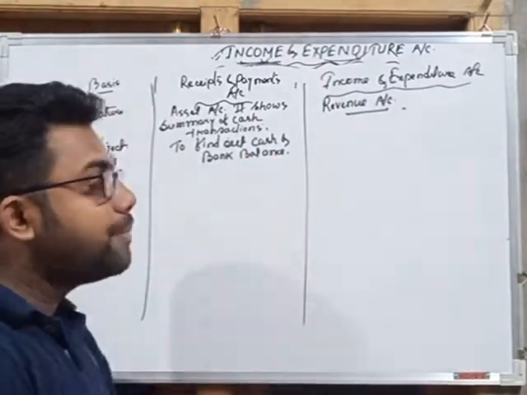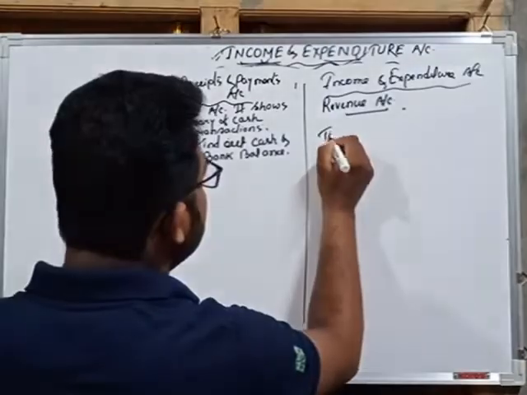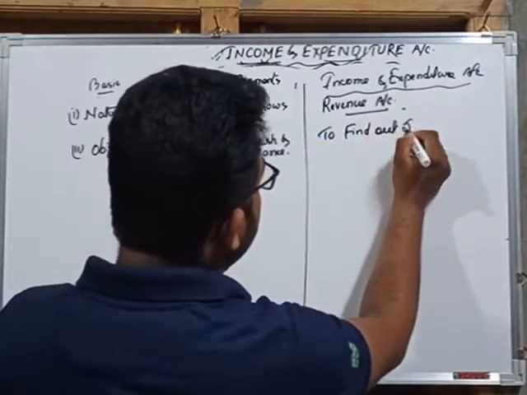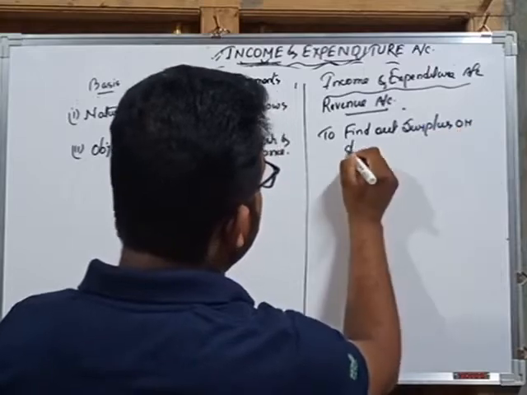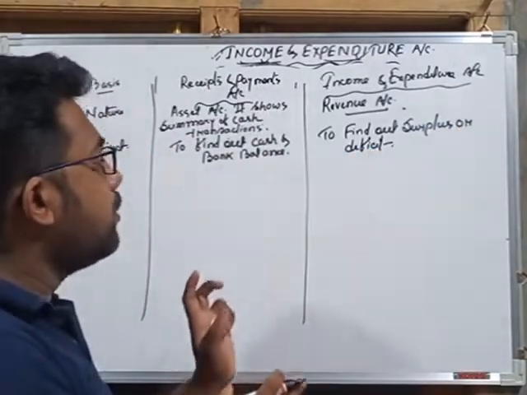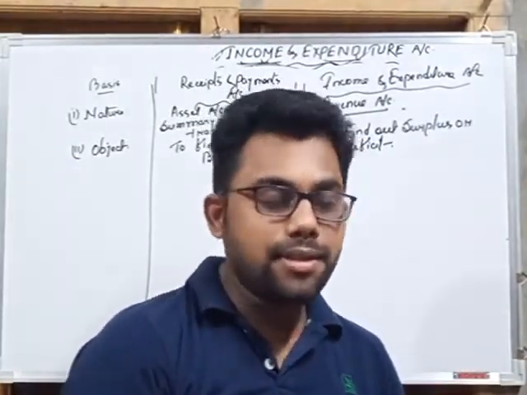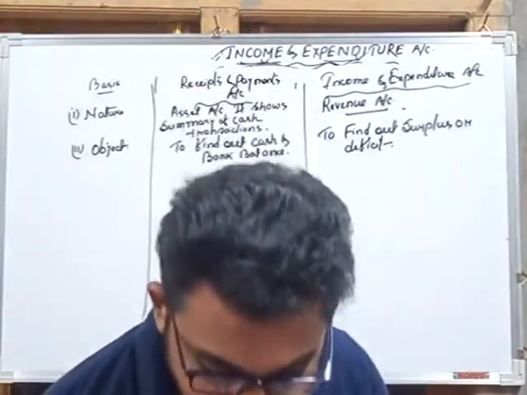And what is the object of preparing income and expenditure account? I have already discussed that: to find out surplus or deficit. This is the object of preparing both accounts. For receipts and payment account, the object is to find out cash and bank balance, and for income and expenditure account, the object is to find out surplus or deficit.